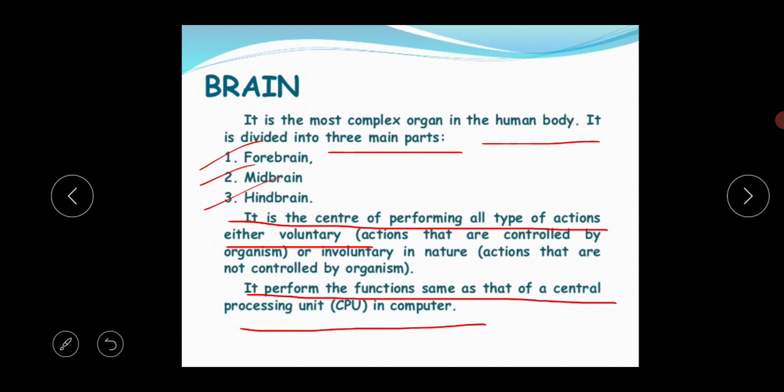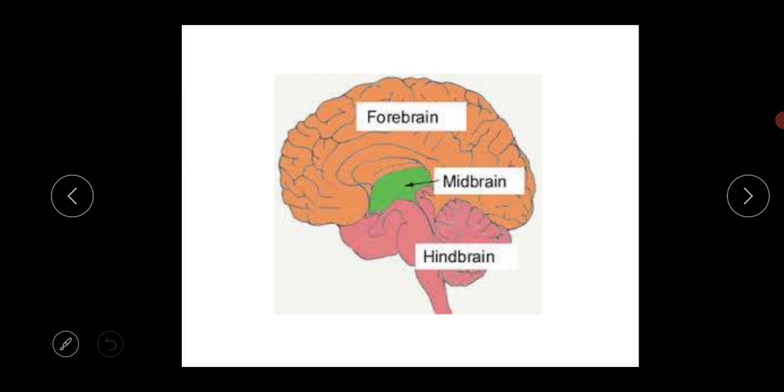Without the brain we cannot do anything. Any kind of system is also initiated by the brain. So that's why the brain is the main complex part in our body. This is the diagram of the human brain.